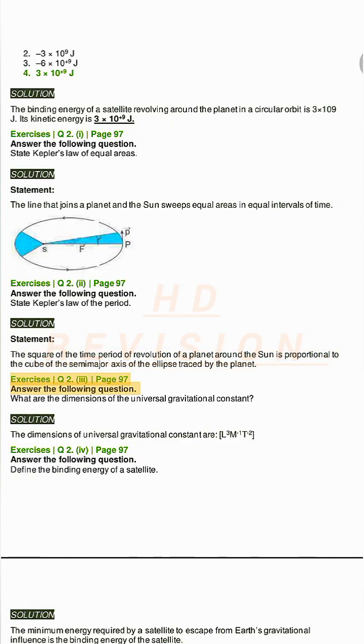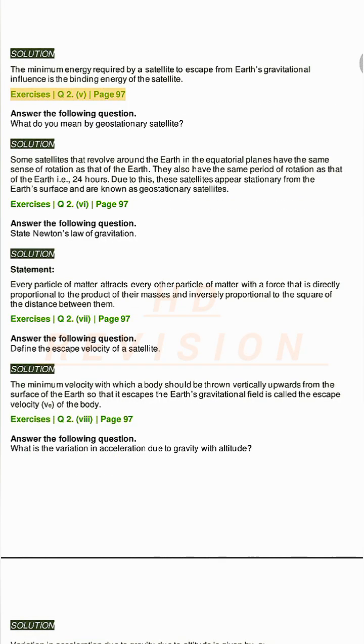Exercises Q2, page 97. Answer the following question. What are the dimensions of the universal gravitational constant? Solution. The dimensions of the universal gravitational constant are L^3 M^-1 T^-2. Exercises Q2, IV, page 97. Define the binding energy of a satellite. Solution. The minimum energy required by a satellite to escape from Earth's gravitational influence is the binding energy of the satellite.